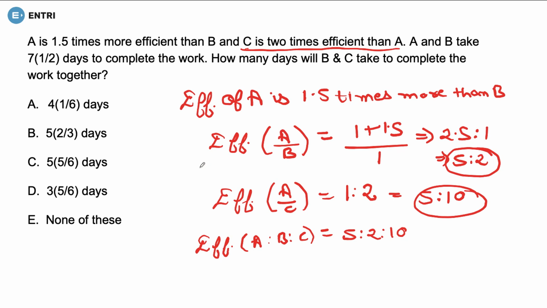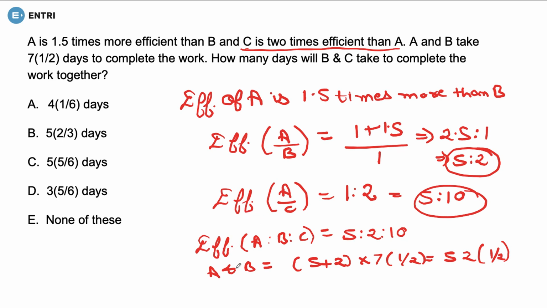So for A and B in 7.5 days, work completed by A and B would be 5 plus 2 into 7 and 1/2, which would be equal to 52 and 1/2. That is, total work that would be completed would be 52.5 units.